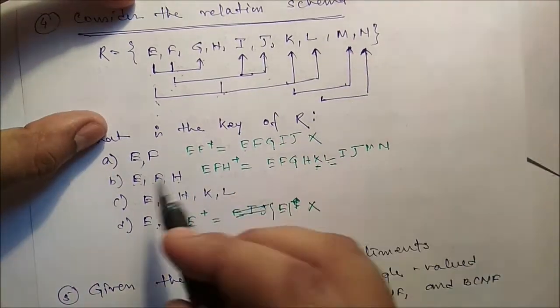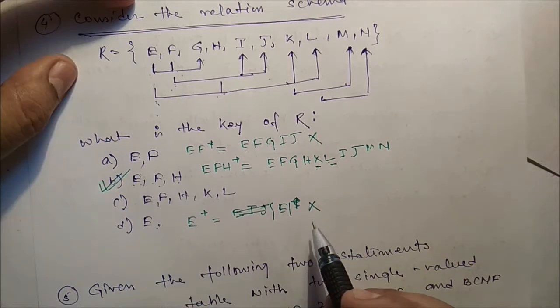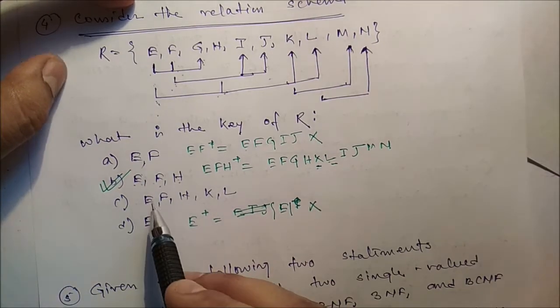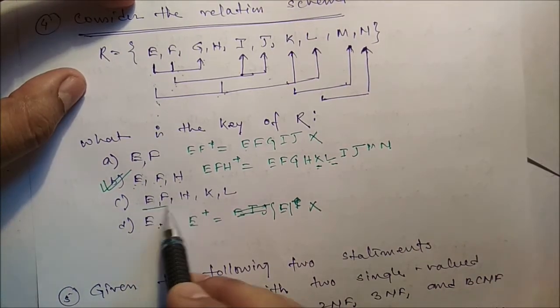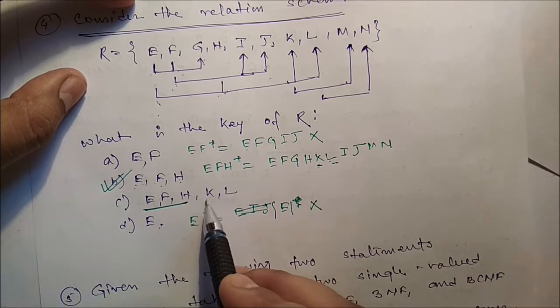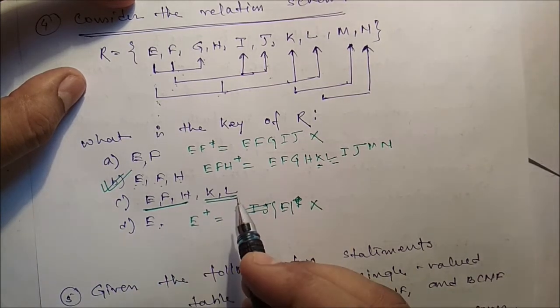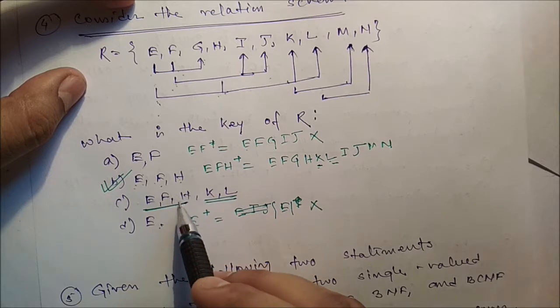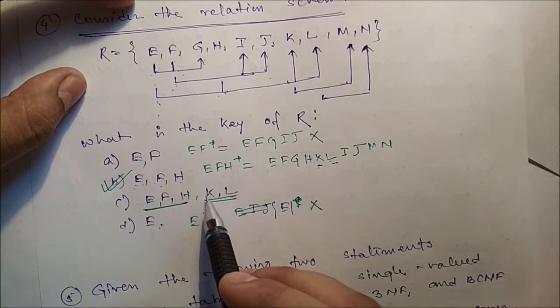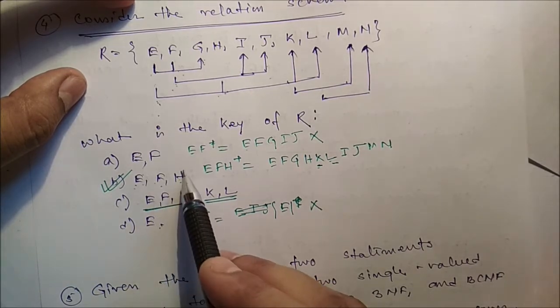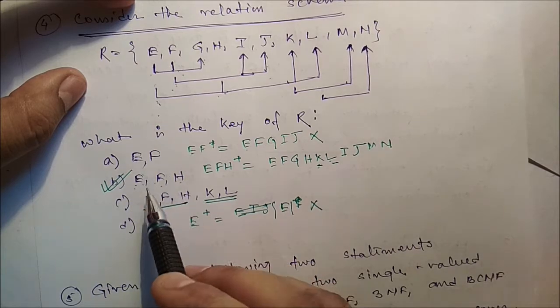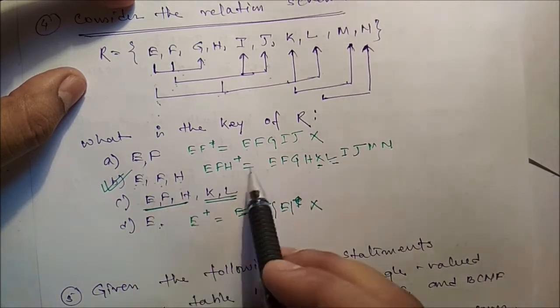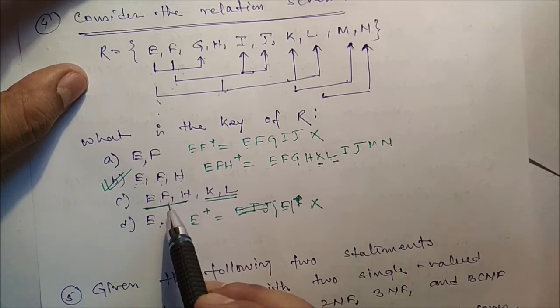So what is the key? Key should be this one. Now here EFH is there, and K and L are extra. So we can say it is a super key, but it is not minimal. So these two are the super keys. This is the minimal super key, hence this should be our key, because this is minimal, this is not minimal.